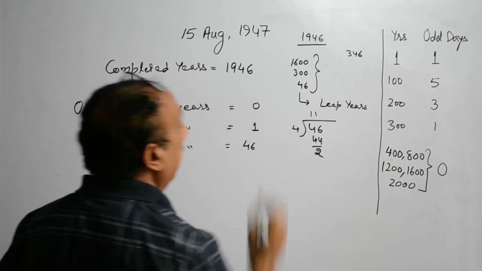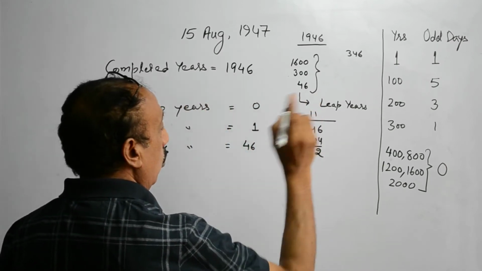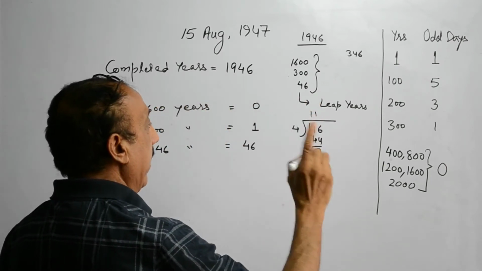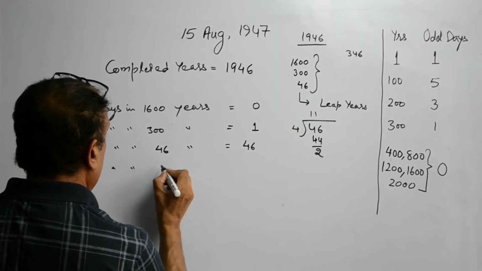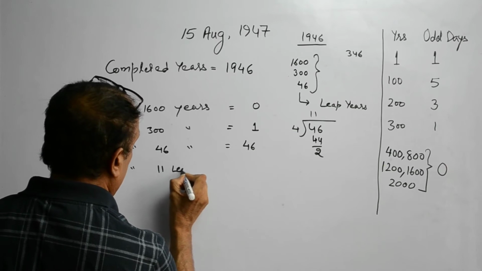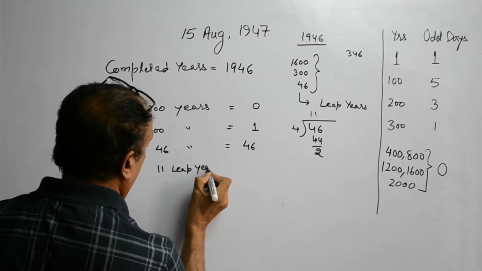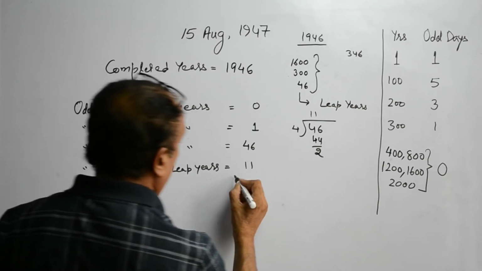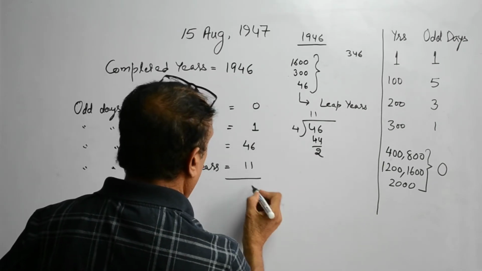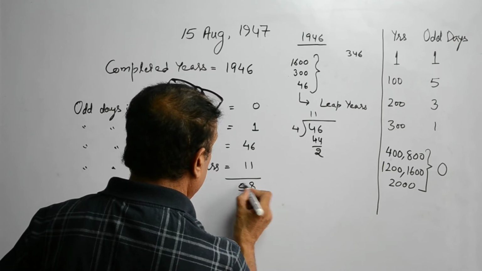There are 11 leap years. So, every leap year will have 1 day extra. Odd days in 11 leap years is equal to 11. So, its total is 8 and 5.